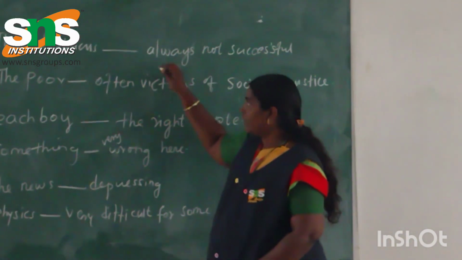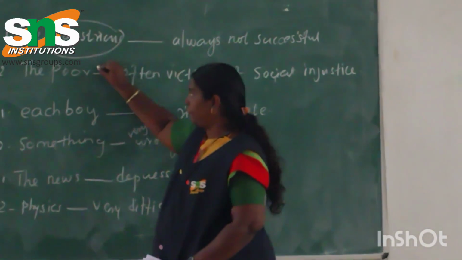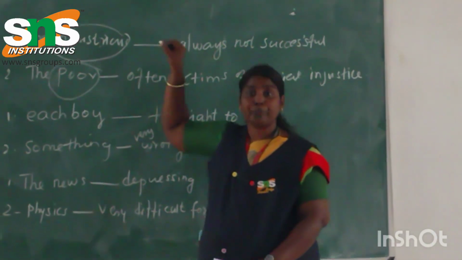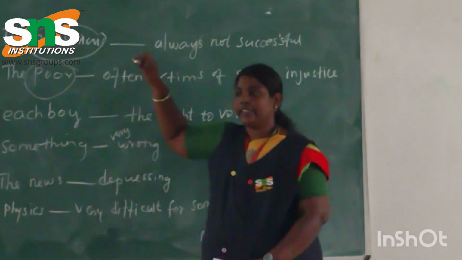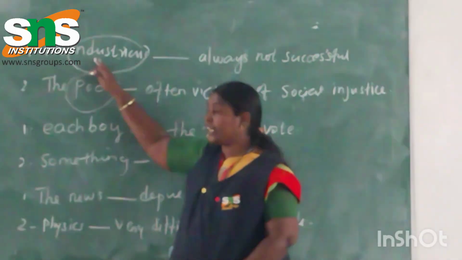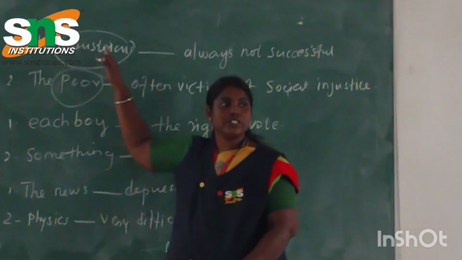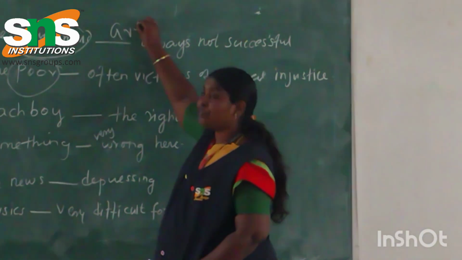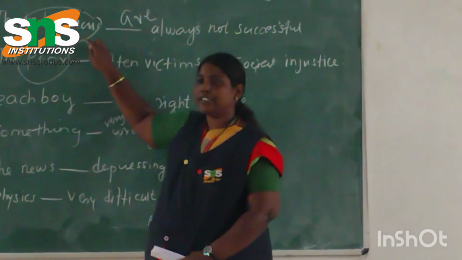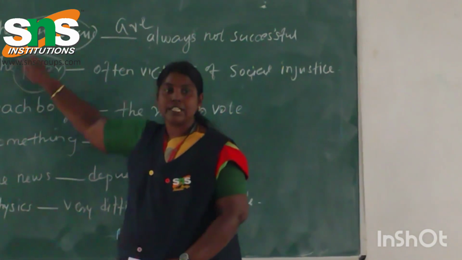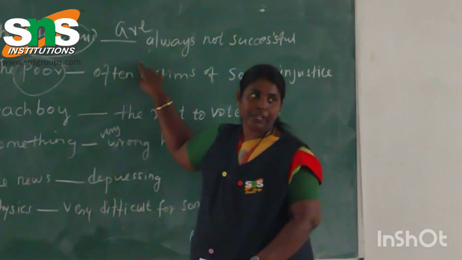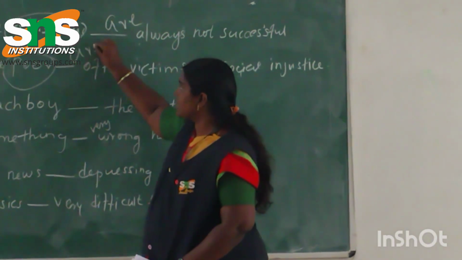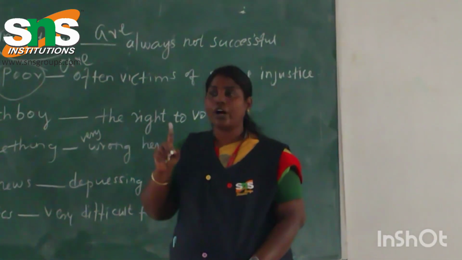Okay? So here we are addressing the industrious people, the poor, which means that we are talking about the whole group of people, not any particular one. In the sense, to be more clear, when an adjective is used to begin a sentence, it takes only a plural form of a verb. What is the rule here? When the adjective becomes the beginning of a sentence, it takes only the plural form of a verb. The poor in this sense is not only one particular poor, but all the poor people.